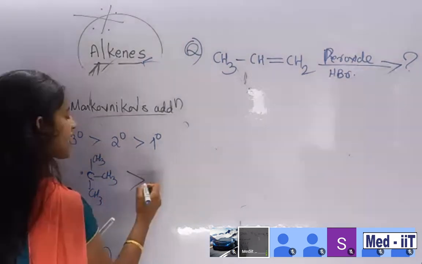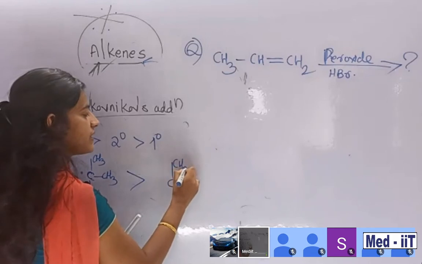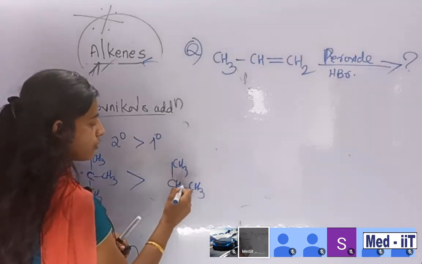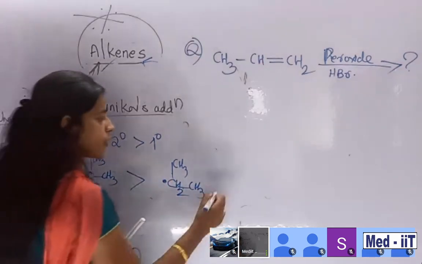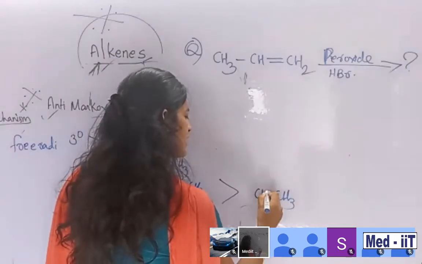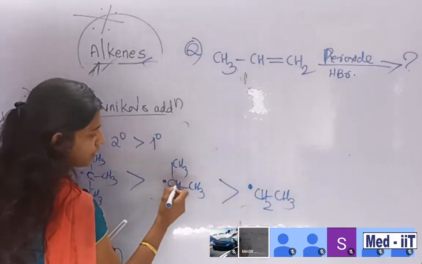Then what about the secondary free radical? This is carbon, it is attached with CH, 1, 2, 3, CH2. So this is another free radical. And then primary free radical is also there, CH2 dot.